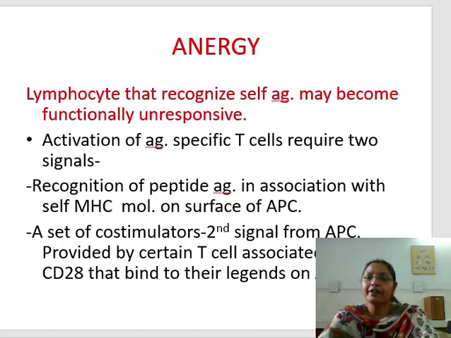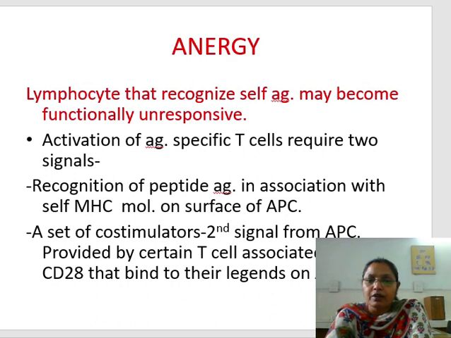So activation of antigen specific T cells requires two signals. First is recognition of peptide antigen in association with the self MHC molecule on the surface of the antigen presenting cell. Second, a set of co-stimulators, known as the second signal, from the antigen presenting cell. It is provided by certain T cell associated molecules, for example CD28, that bind to their ligands on the antigen presenting cell.